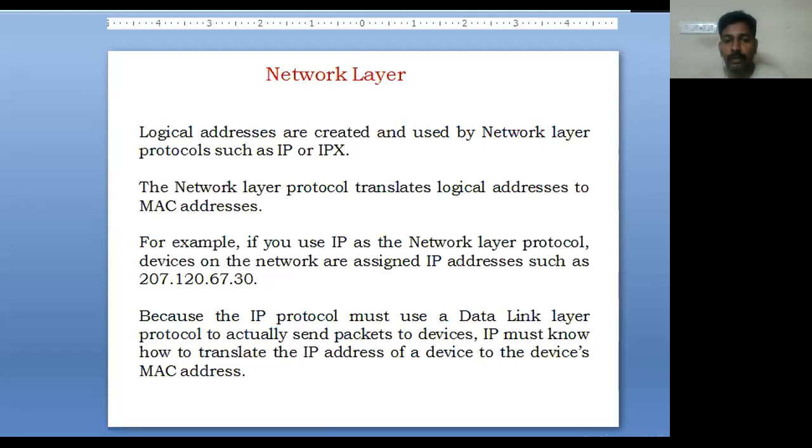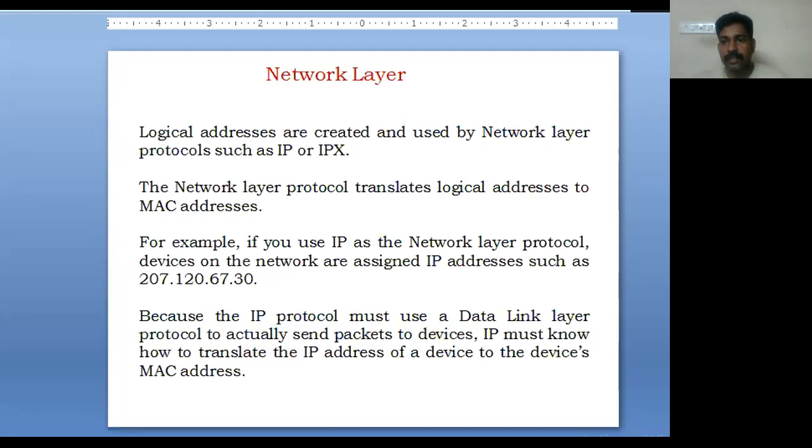For example, 207.120.67.30, so it is one IP address. Because the IP protocol must use a data link layer protocol to actually send the data packets to devices, the IP must know how to translate the IP address of the devices to the device MAC address.